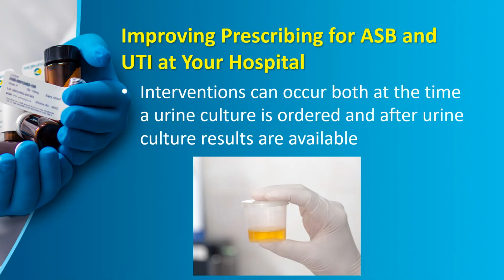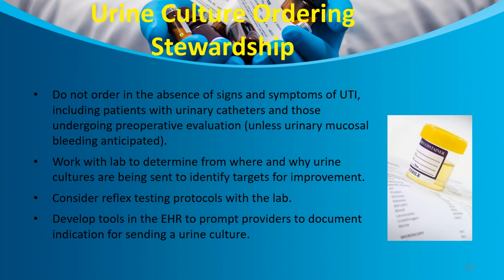Improve the prescribing for urine testing and UTI at your hospital. Intervention can occur both at the time a urine culture is ordered and after the urine culture results are available. Do not order urine cultures in the absence of signs and symptoms of UTI, including in patients with catheters. Work with the lab to determine from where and why urine cultures are being sent. Consider reflex testing protocols. Develop tools in the emergency department and prompts in the electronic health record to prompt providers to document the indication for sending a urine culture.